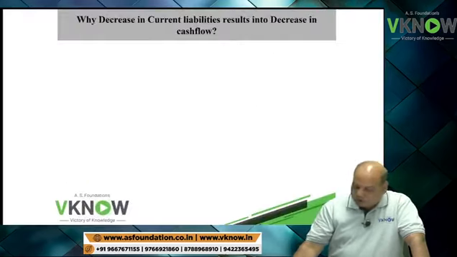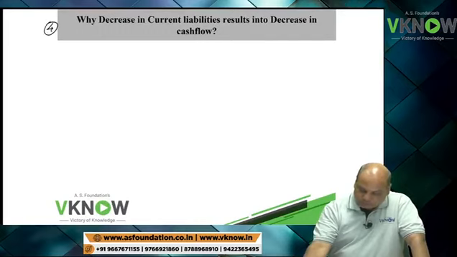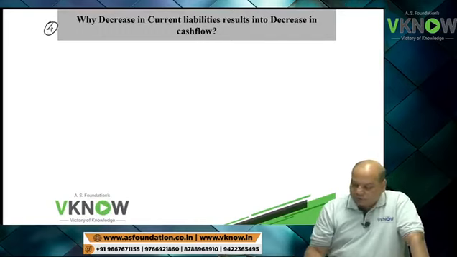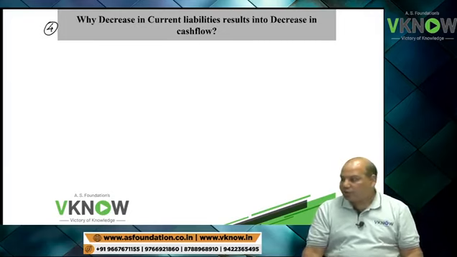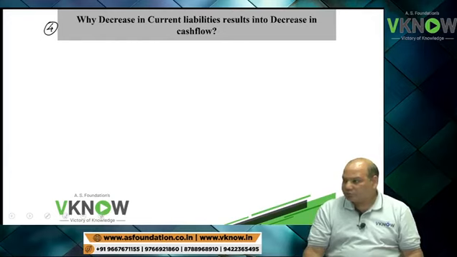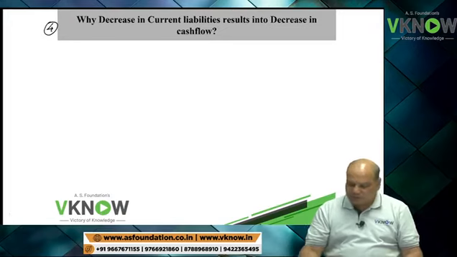One last query, number 4. Why does a decrease in current liabilities result in a decrease in cash flow? All of you, please come on.